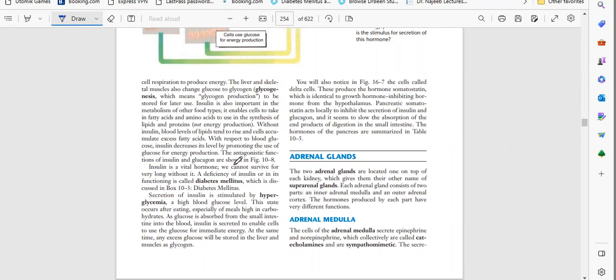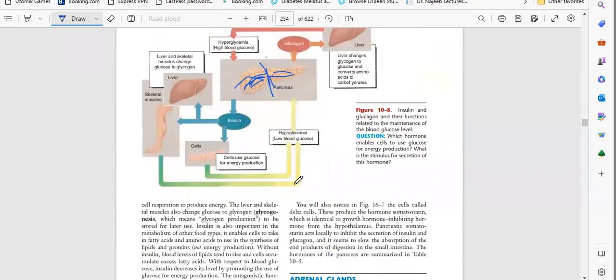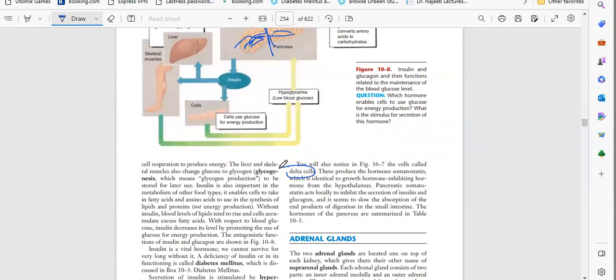Here we have another type of cell. We talked about the alpha cell: alpha releases glucagon, beta releases insulin. The third type of cell is the delta cell. We will not talk much about delta cells. These produce the hormone somatostatin, which is identical to growth hormone inhibiting hormone from the hypothalamus. Pancreatic somatostatin acts locally to inhibit the secretion of insulin and glucagon and seems to slow the absorption of the end products of digestion in the small intestine.